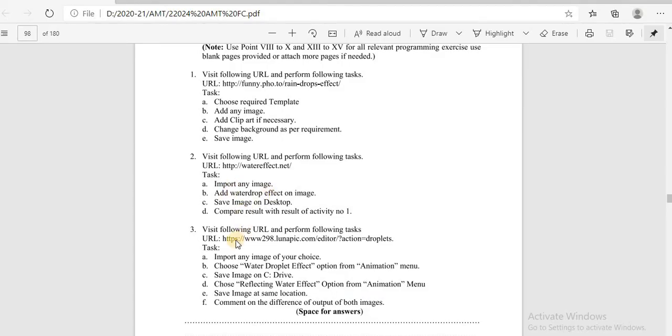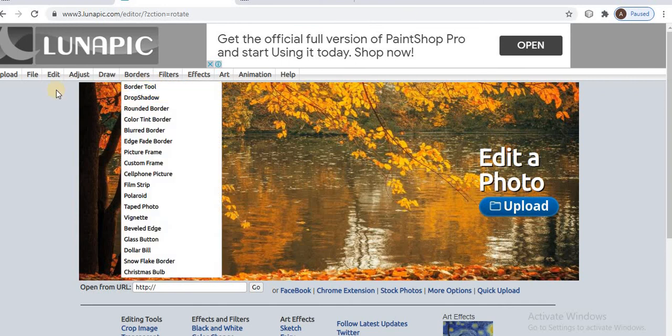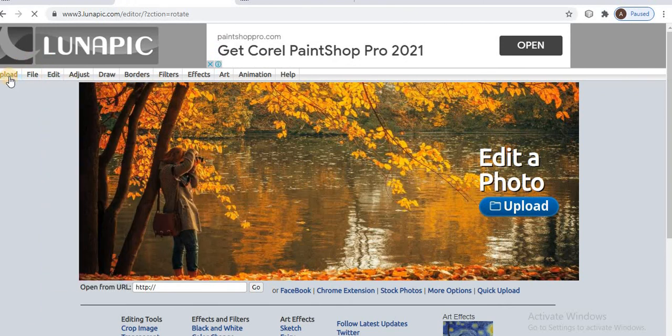After that, in the next question, go to this URL, the image will be uploaded and imported, and choose the option in the animation menu. Okay, which option? Water droplet effect and reflection water effect. Check the difference between those two effects. Go to that first effect. In this, go to that URL. The image will be uploaded first of all.